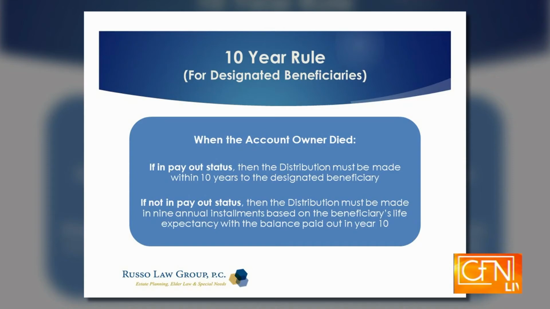But now there are proposed regulations, and for certain people, if the account was not in payout status, you have to take out a certain amount each year over 9 years, and then the balance in the 10th year. It's really complicated.